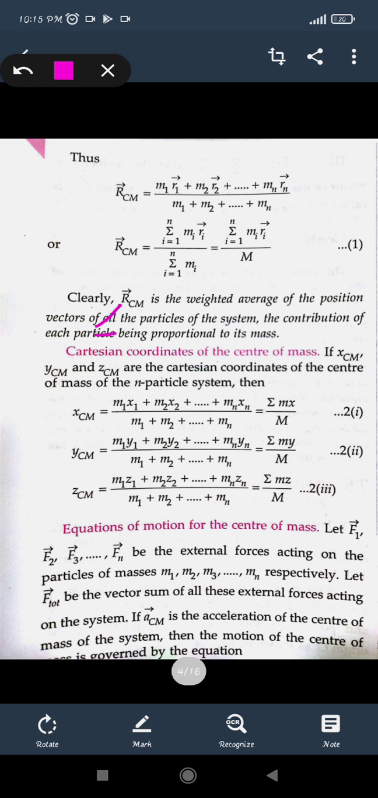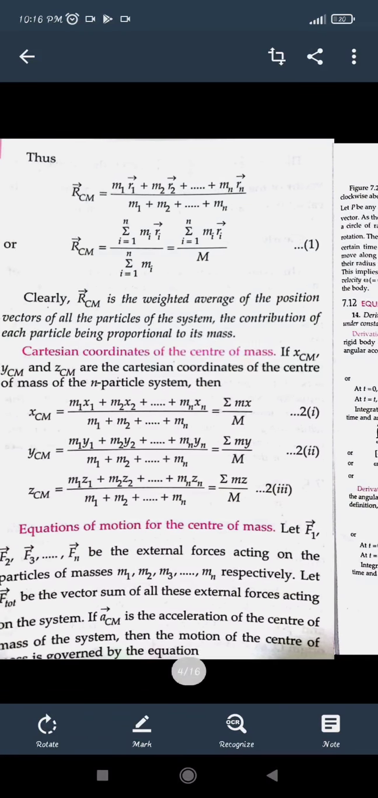So the center of mass according to the Cartesian coordinates along the x-axis is given as m1 x1 plus m2 x2 till mn xn upon m1 plus m2 till mn. It is written as summation mx upon summation m, or if the total mass is capital M, then summation mi xi upon capital M. Similarly for the y-axis it is mi yi upon capital M, and for the z-axis mi zi upon capital M. So for a system of n particles, the center of mass is given with the help of this formula.